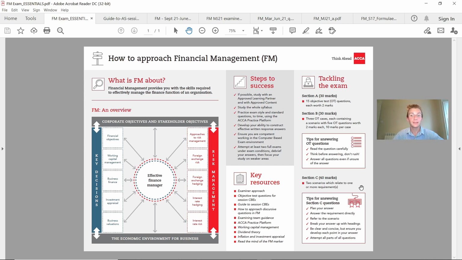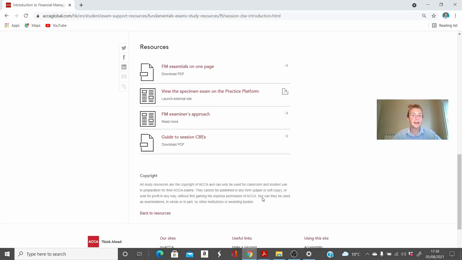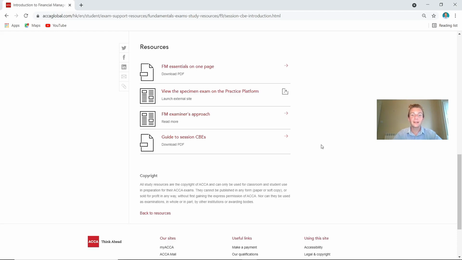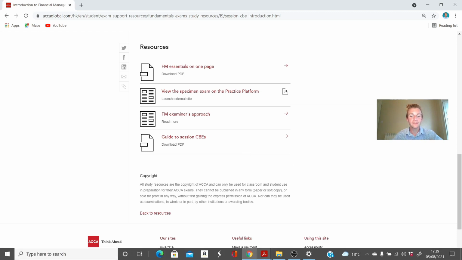And of course, with poor time management, lots of students don't actually get on to completing all the requirements in section C, so that is why you need to do the questions to time. So that's one of the fundamental first resources that I'd be printing out and definitely utilising in my actual revision. I got that excited, I even hit the mouse there, because you could also be doing your first CBE. So this can be your first computer-based examination.